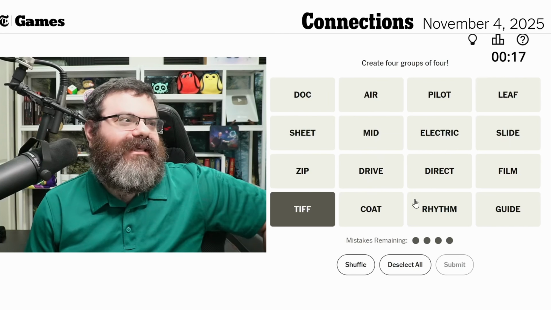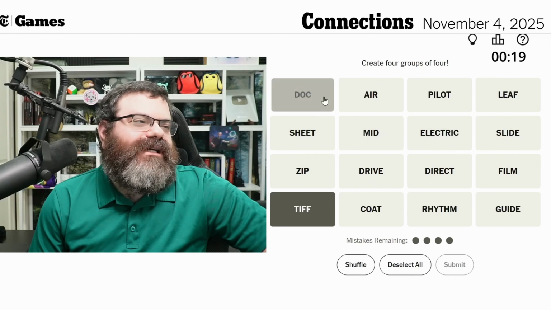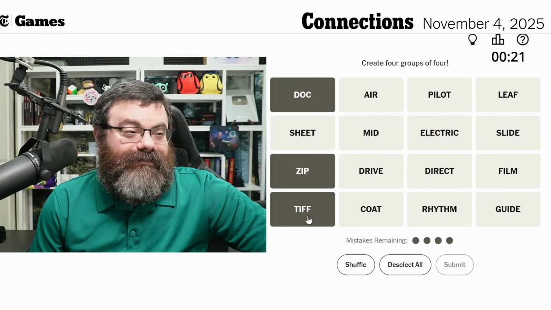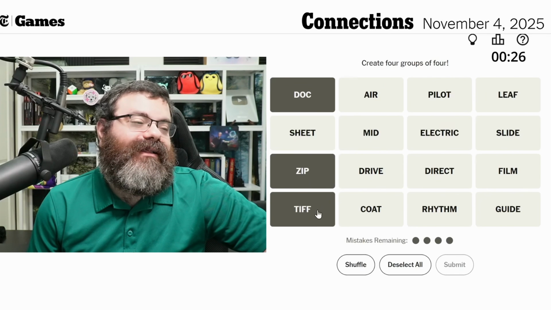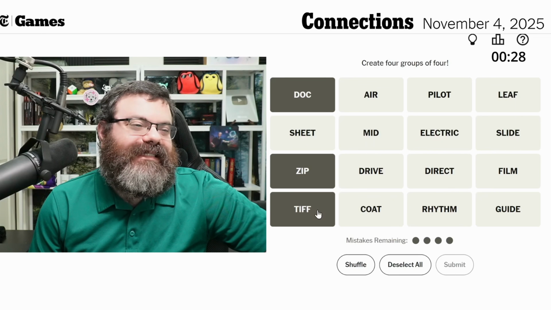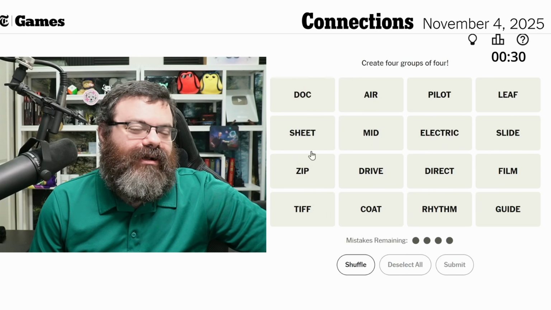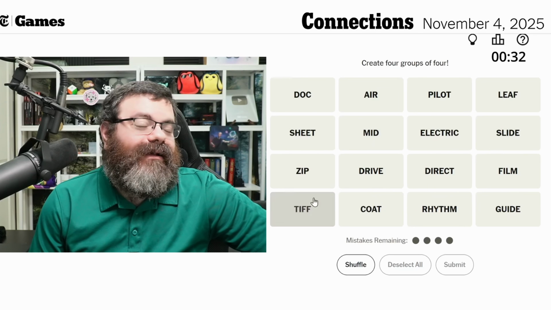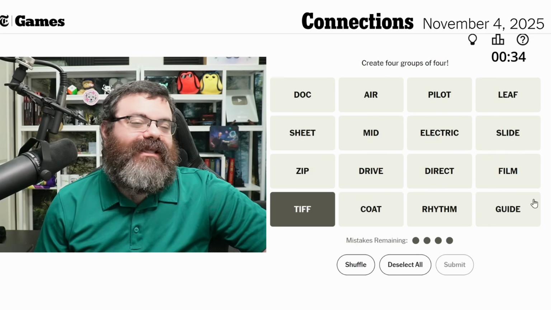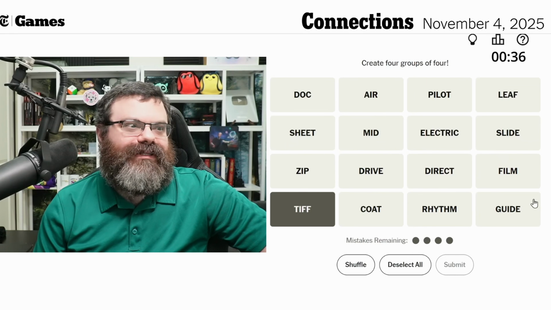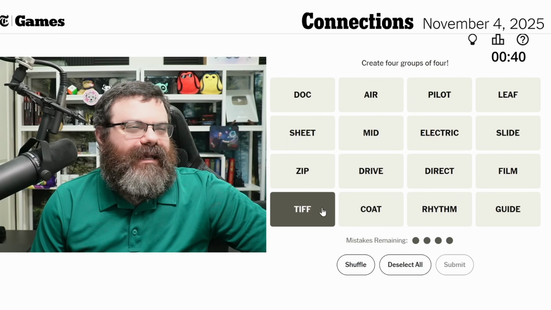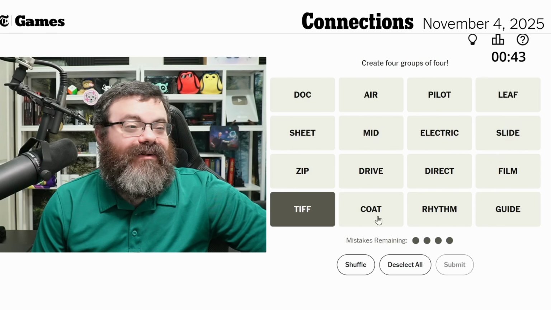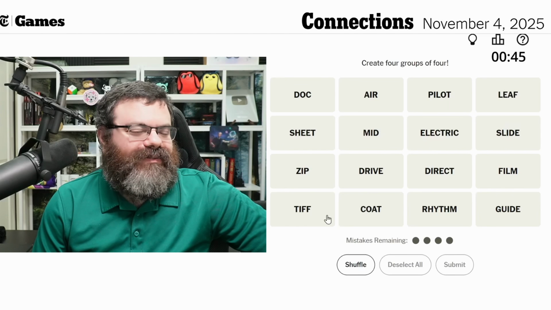TIFF always makes me think of the image format. We do have dock and zip and TIFF, which could be file extensions, but I'm doubting that's what we're actually doing. They're all on the left side. A TIFF can be like a spat, like an argument. I'm not seeing other argument words, so not sure about that.